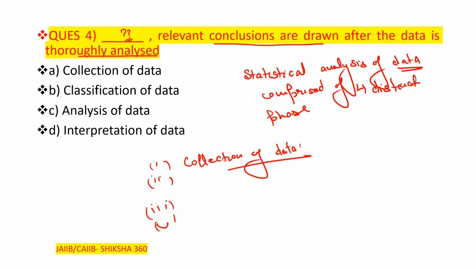So in the collection of data, basically in this first stage of investigation, numerical data is to be collected from the different published or unpublished sources, considered either primary or secondary. That comes under the collection of the data. After the collection of the data, the next step is to classify the data. Classification and tabulation of the data.